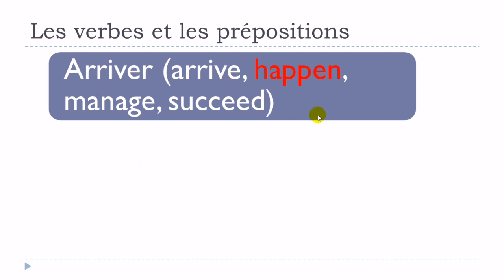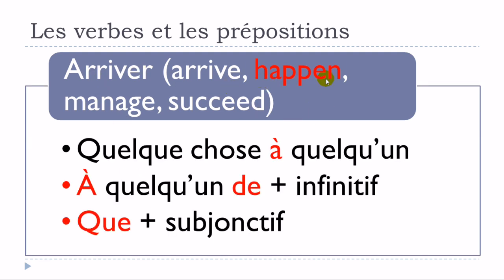Arriver, so actually we can translate that with happen, okay? And in that case, arriver quelque chose à quelqu'un, okay? So you can see no preposition. Arriver quelque chose à quelqu'un. Arriver à quelqu'un de, and in that case the verb that comes after should be at the infinitive form, okay? Arriver à quelqu'un de, okay, and then arriver que, and the verb should be at the subjonctif. Okay, arriver que plus subjonctif.